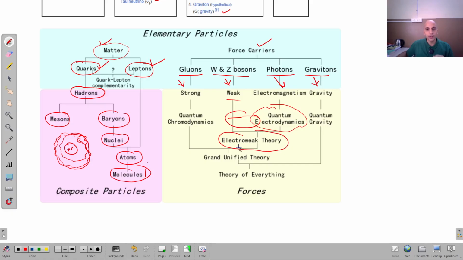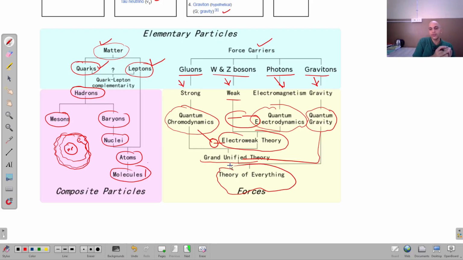When I combine this electroweak theory with quantum chromodynamics, which is basically the quantum theory of the working of the strong force, we have a grand unified theory that combines this one and this one, right? And this is quantum gravity, the theory that explains gravity at the quantum level. So if we join all these together, we will have a theory of everything, right? That is the task of modern physics, to arrive at the theory of everything. But the problem is in this one. We do not have any systematic quantum gravity theory, right?